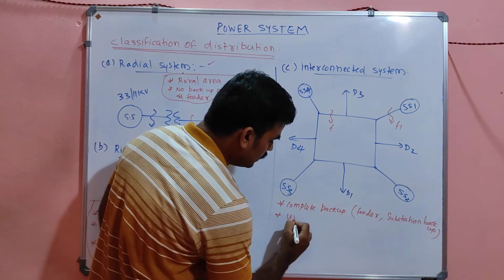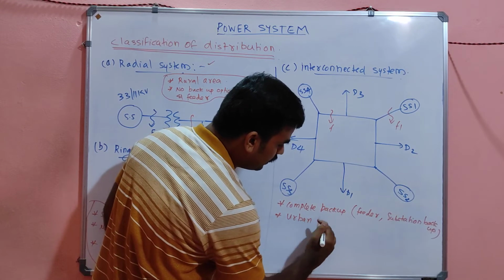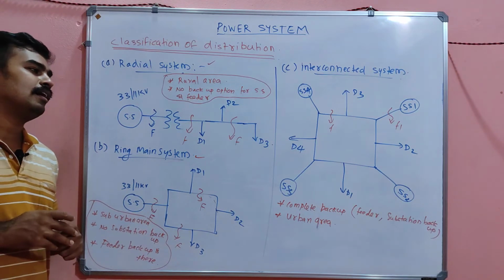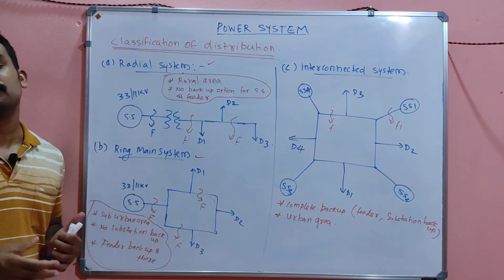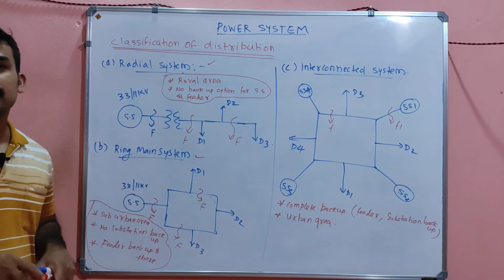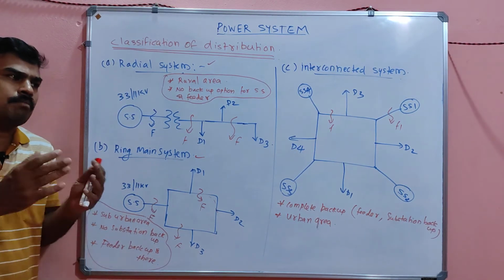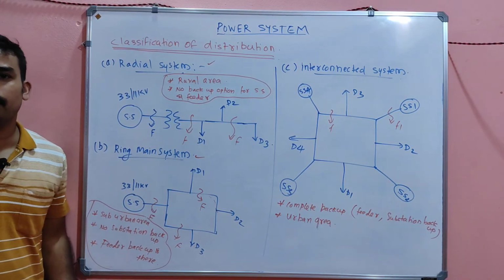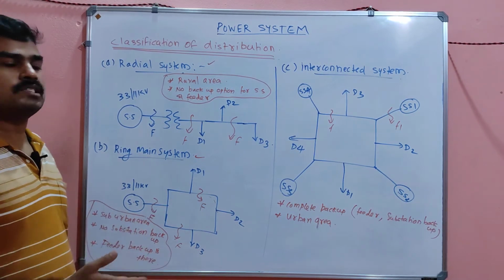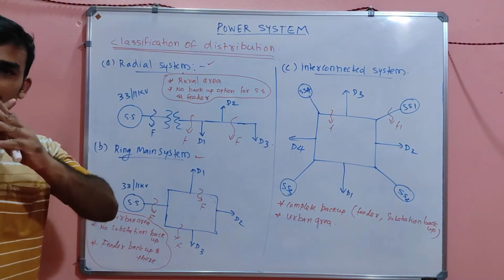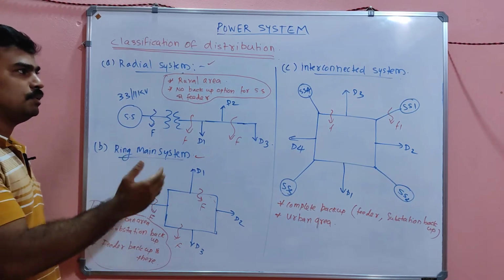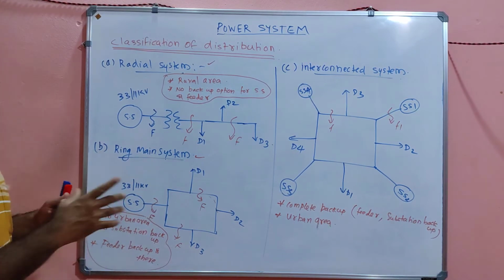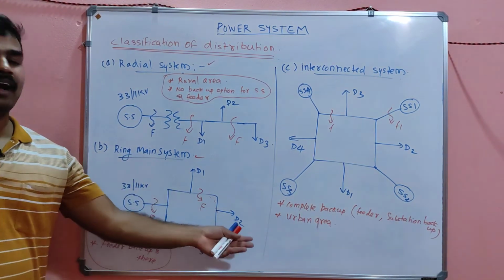It is used in urban region or urban area, because in an urban area you can't tolerate even 5 minutes of power failure, right? Because in an urban area so many industries are connected, so many malls, restaurants, cinema theaters, etc. Everything is there in the urban region. So in the urban region the power failure is not at all tolerated. That is why we are using the interconnected system in the urban region. Okay, so complete backup is there and we are using it in urban areas.